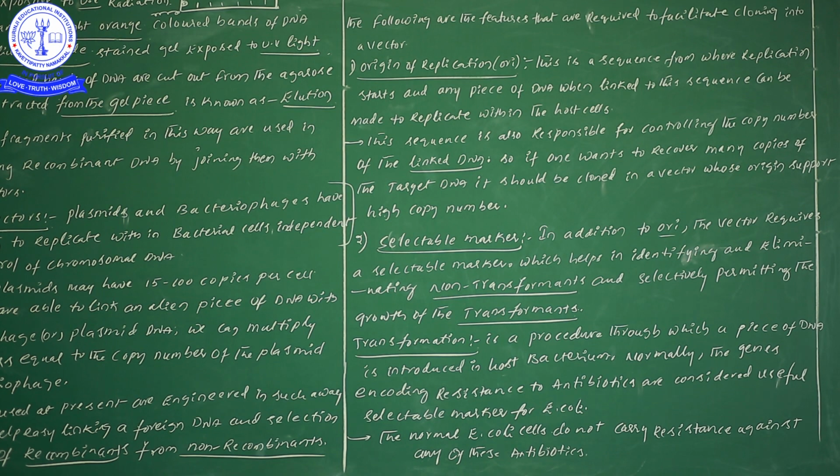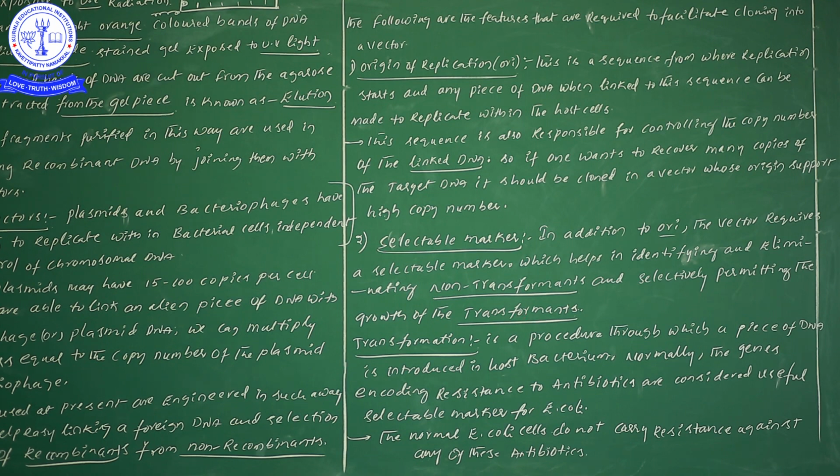This selectable marker also is important. Try to listen carefully. In addition to ORI, here I didn't write it completely, because we know very well ORI is nothing but origin of replication. Along with ORI, one more thing is required, that is selectable marker. A vector requires a selectable marker, which helps in the identification and elimination of non-transformants and transformants.